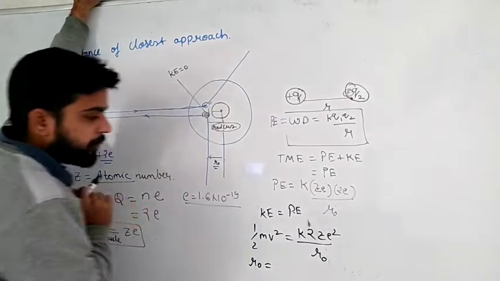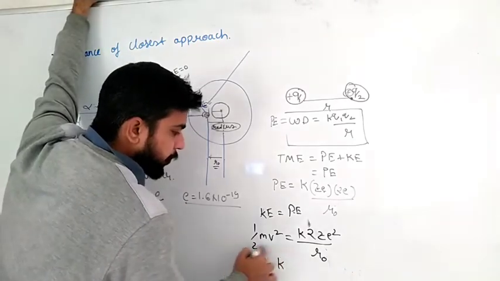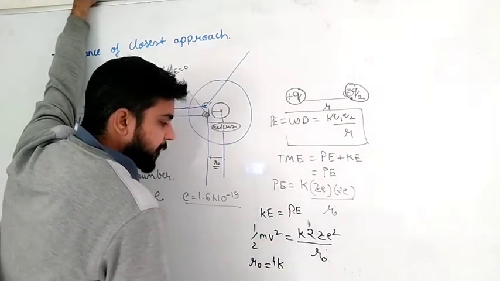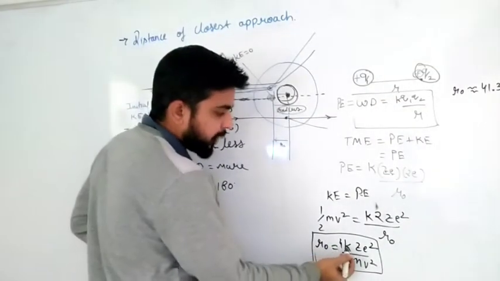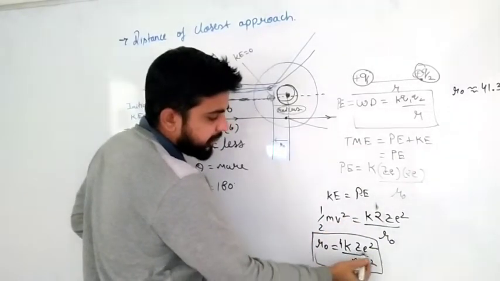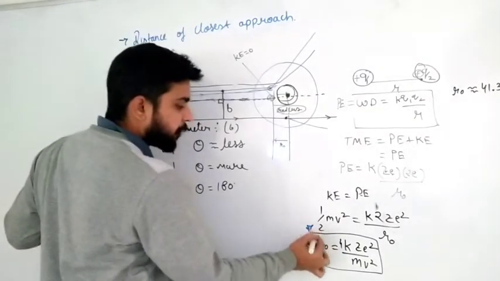Now, if I solve it further, what will you get, beta? Sir, I think K into 2 into 2, that is 4K. Yes, V square will come downside. So now R naught will be equal to 4K ZE square by MV square, if you just manipulate this equation. So this is one very important formula we have got here.